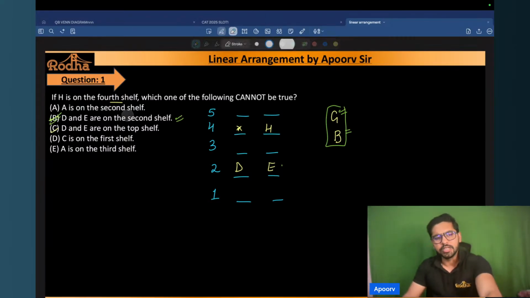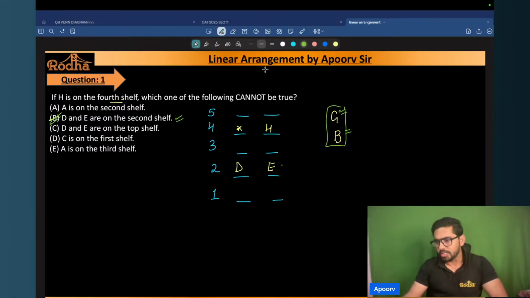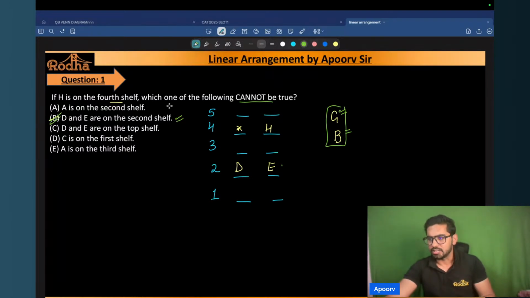I hope everybody could follow, right, Anshuman? Could you understand why this cannot be true? Because I'm hoping that you have not misread the question as can be true. It says cannot be true, right? So this cannot be true for sure. Is there any doubt so far? Anyone? Please respond, guys. Does anybody have any doubts?